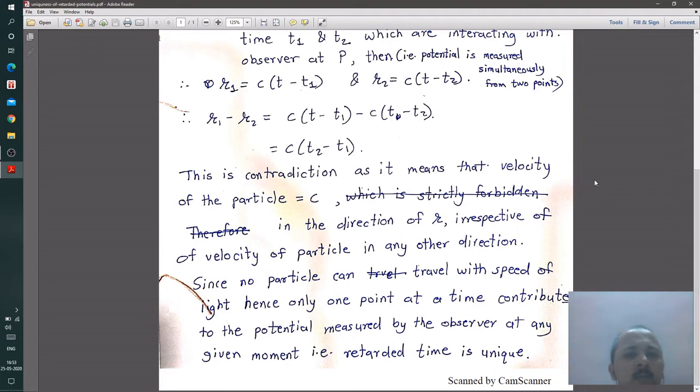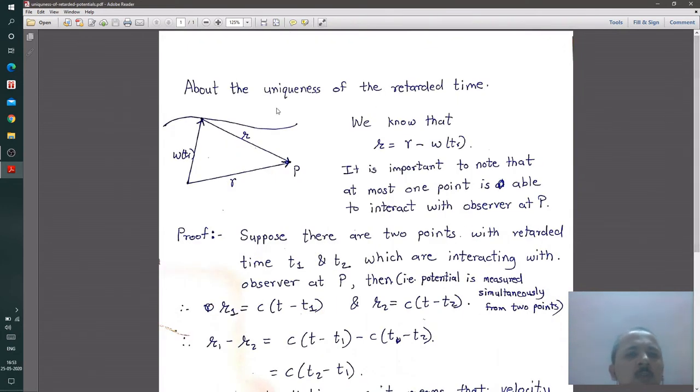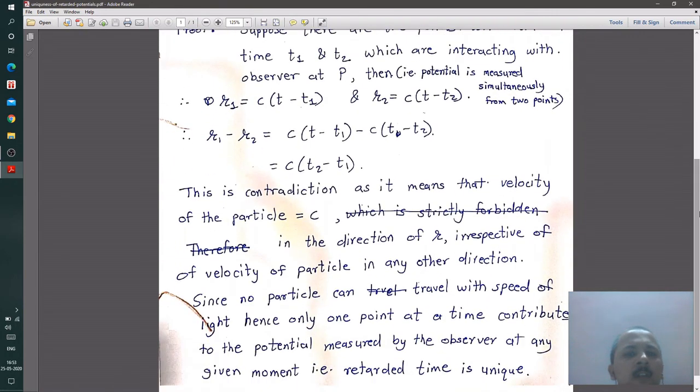And therefore we are left with the fact that the retarded time of each and every position is unique. As we can see here, the retarded time for every position is unique, and no two points can simultaneously interact with the observer situated at point P in the inertial frame of reference. And this is what proves the uniqueness of the retarded time.